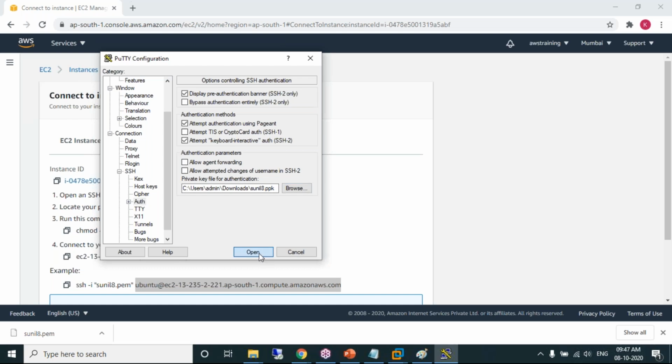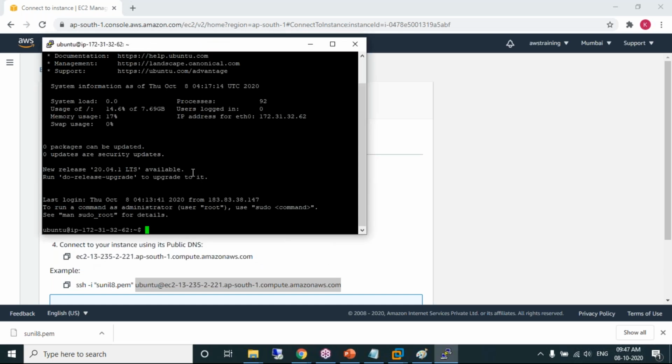Browse the PPK file. Click on open. I'm done. Arun, I'm done. Yes. Connecting to the Linux machine. Is this clear? Clear the purpose of how to create a Linux machine on AWS and how can we connect?